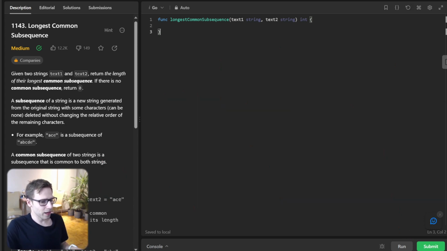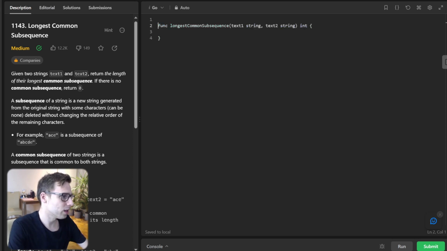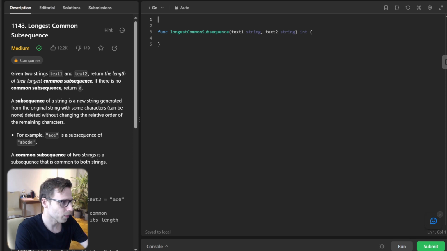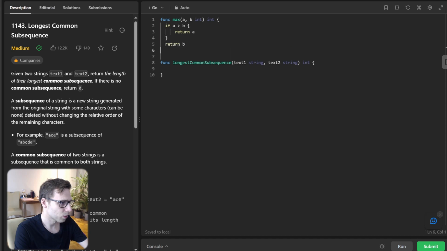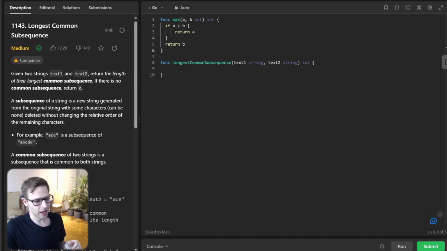Now that we understand the logic, let's translate it into code. First things first, we need a helper function: func max(a, b int) int. If a is greater than b, return a, and return b otherwise. As simple as this.